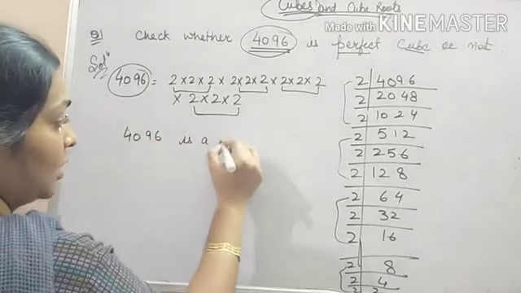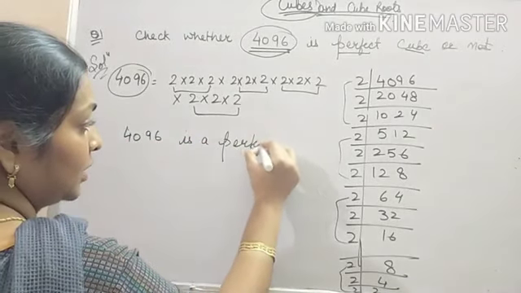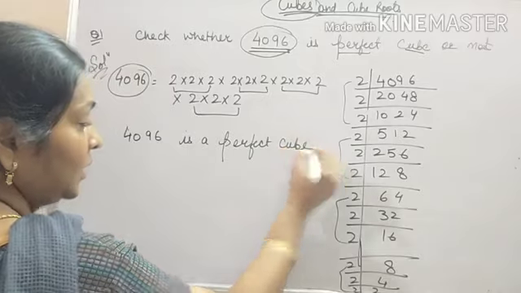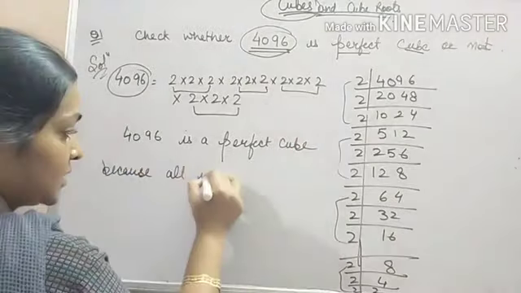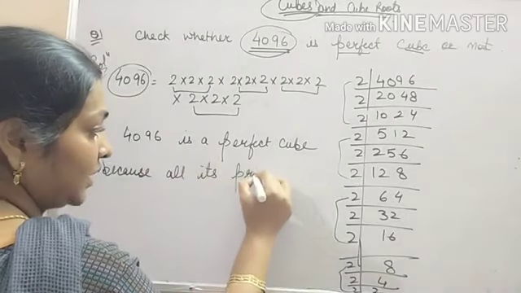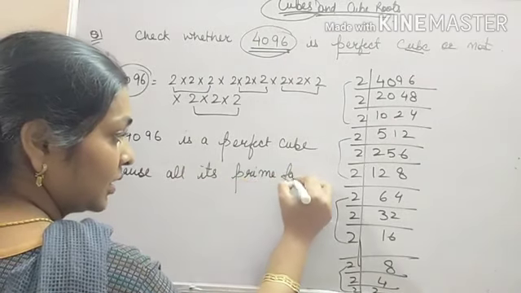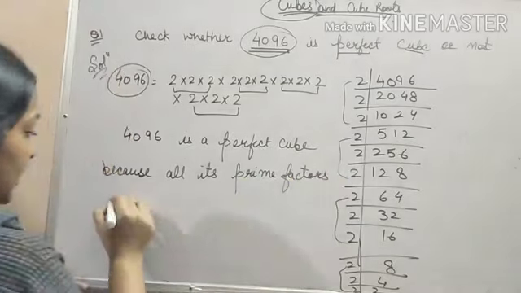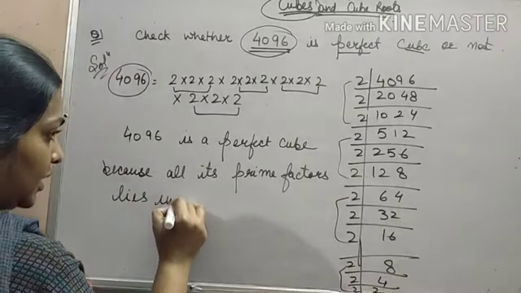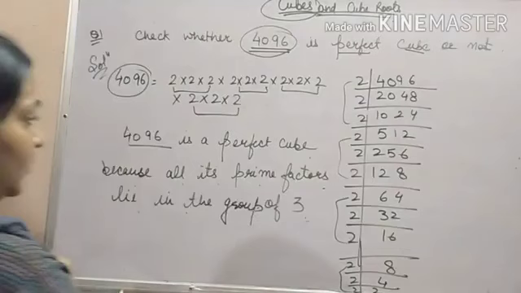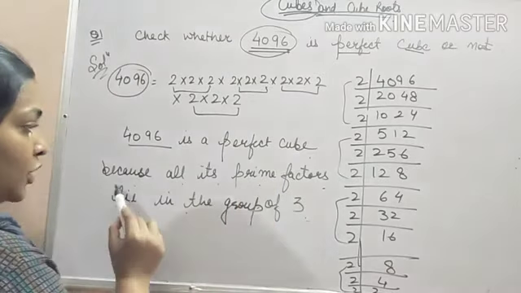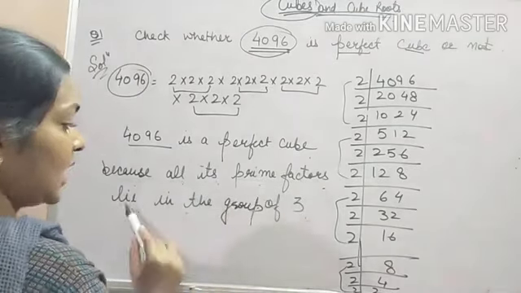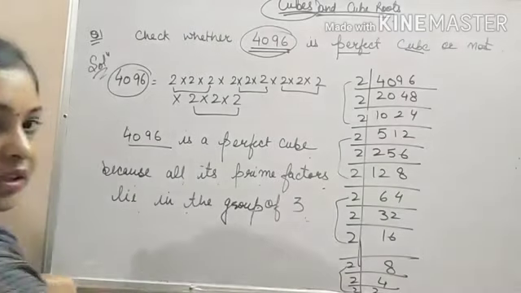Why is it a perfect cube? Because all its prime factors lie in groups of 3. 4096 is a perfect cube because all its prime factors lie in groups of 3.